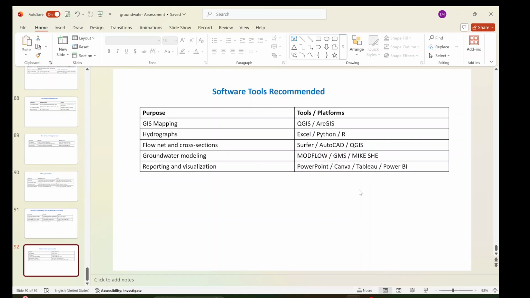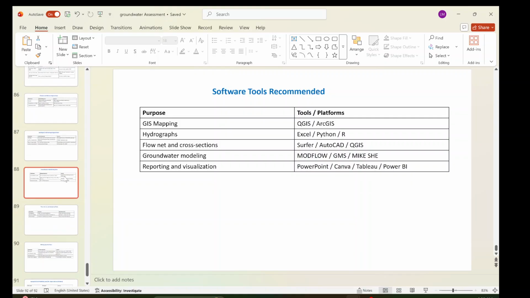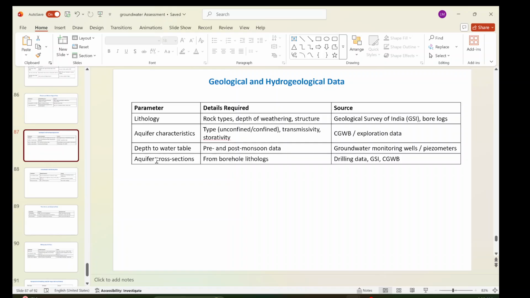So this is what I wanted to show you quickly. What I will do now is go into the specific details, especially the groundwater data and geological data, and how to get them. Of course I will give you open-source files in GIS form, and I will show you how to use them to create the reports.